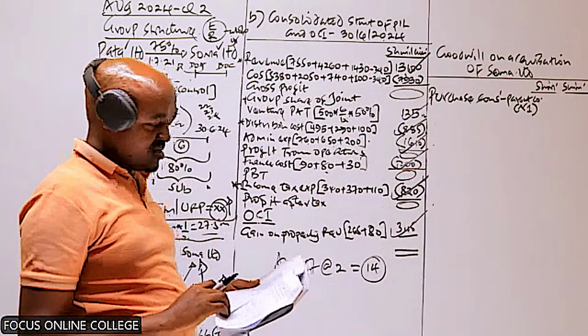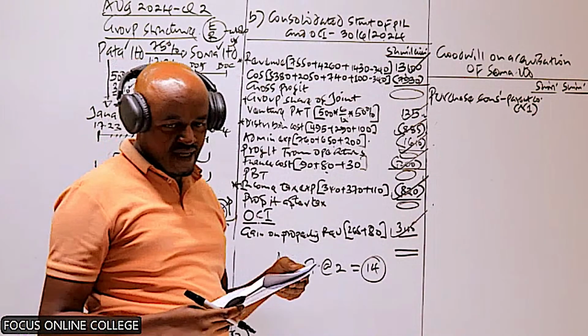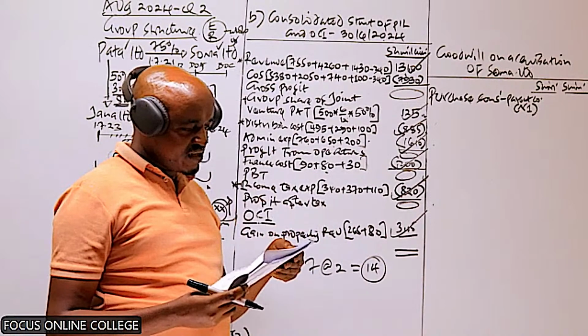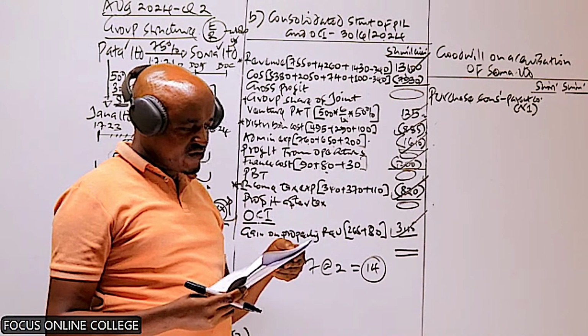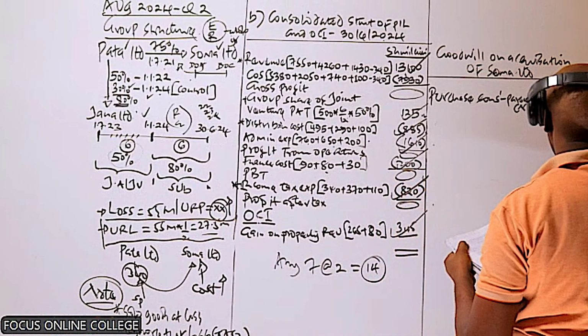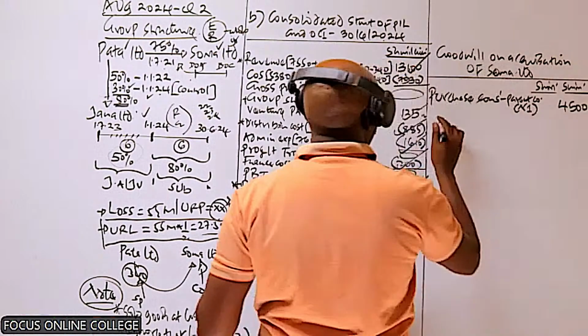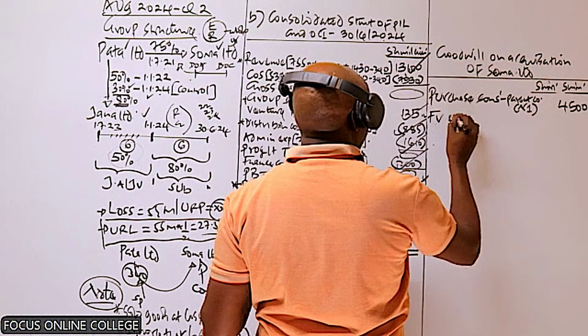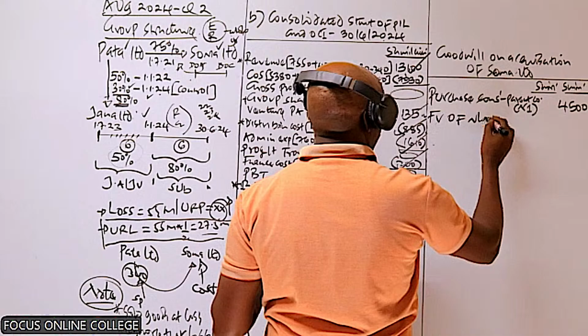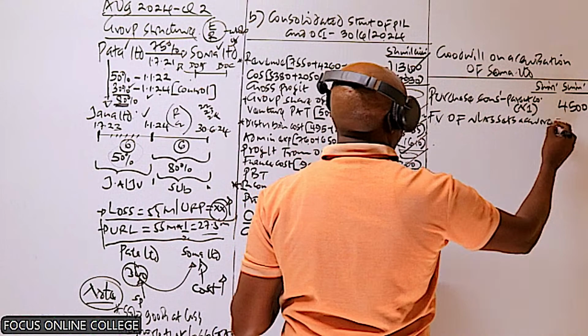We are told that on 1st July 2021, Pata Limited acquired 75% of the ordinary shares of Soma for a cash consideration of 4,500 million. So the cash consideration paid by the parent was 4,500. To this, we less the fair value of net assets acquired.